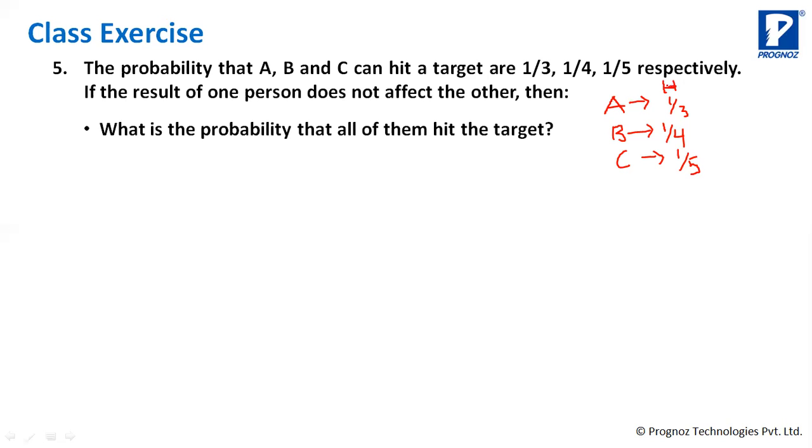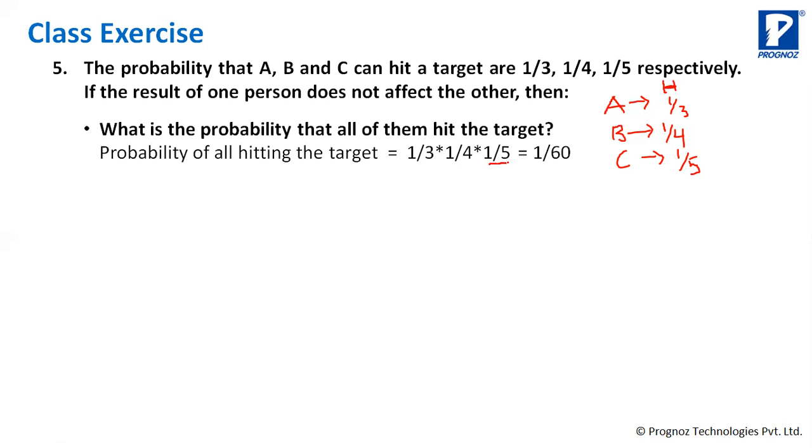It will be probability of A hitting the target, and probability of B hitting the target, and probability of C hitting the target. Which means A hitting the target is 1 by 3, B hitting the target is 1 by 4, and C hitting the target is 1 by 5. So 1 by 3 into 1 by 4 into 1 by 5. And it has a multiplication order. Very good. 1 by 60. Well answered.